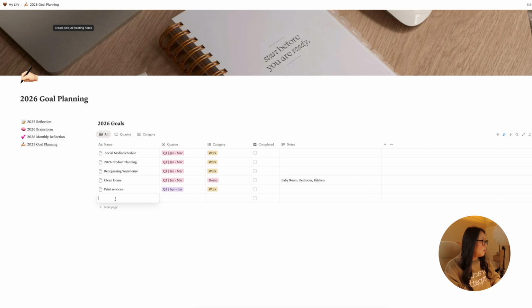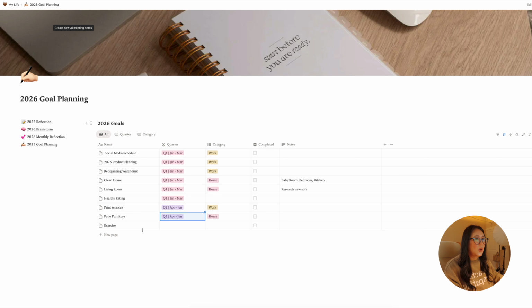We have our home projects. So patio furniture will probably be more in Q2 when it gets a little warmer. And then last but not least, we have living room, which I'm not going to be too hard on. I feel like it should be Q1, but if I have to wait, so be it. And then we have my personal stuff, which is healthy eating and exercise.